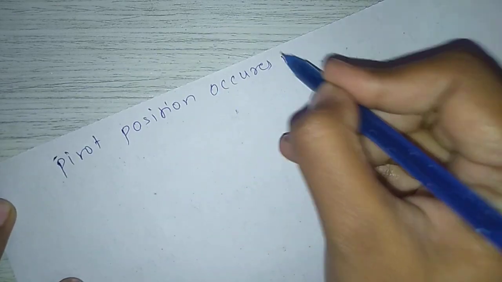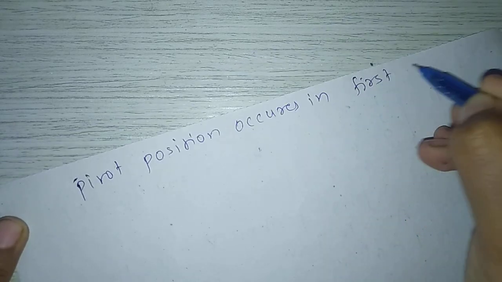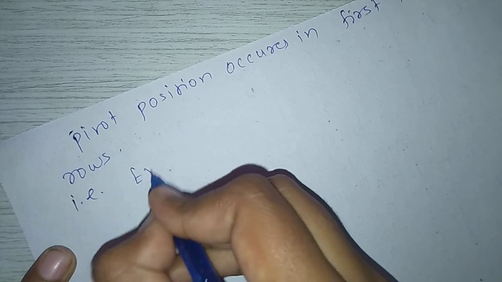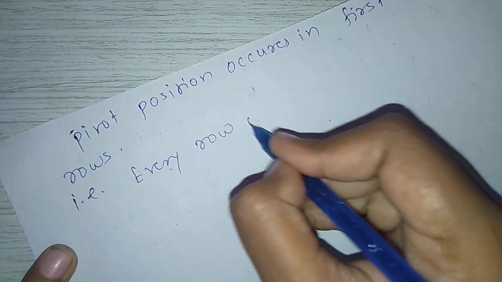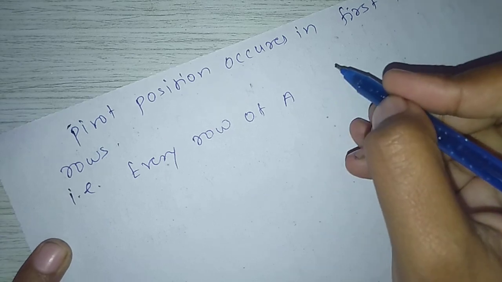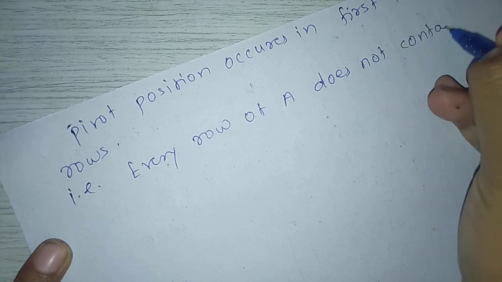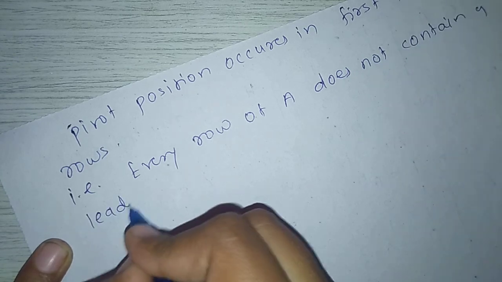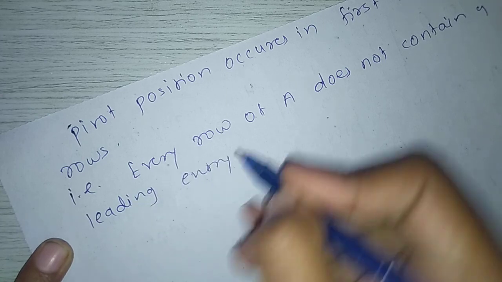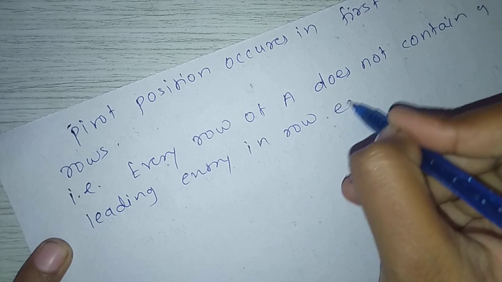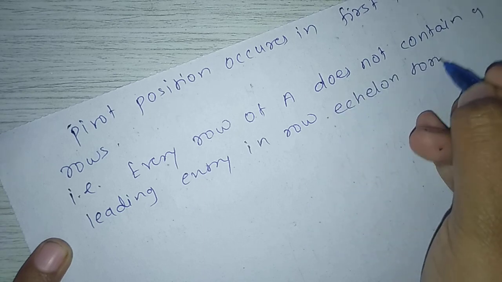Pivot position occurs in the first three rows out of 4 rows, that is, every row of A does not contain a leading entry in row echelon form.